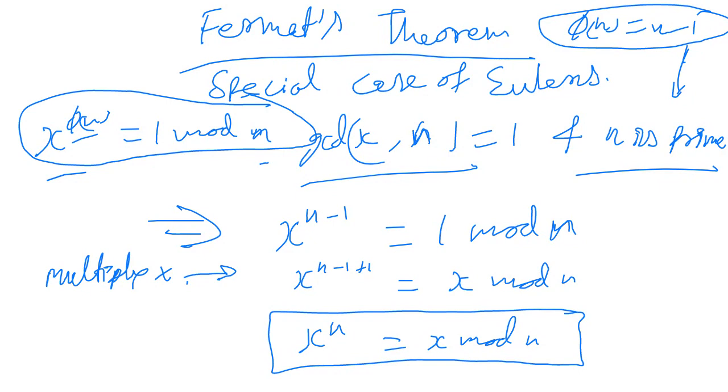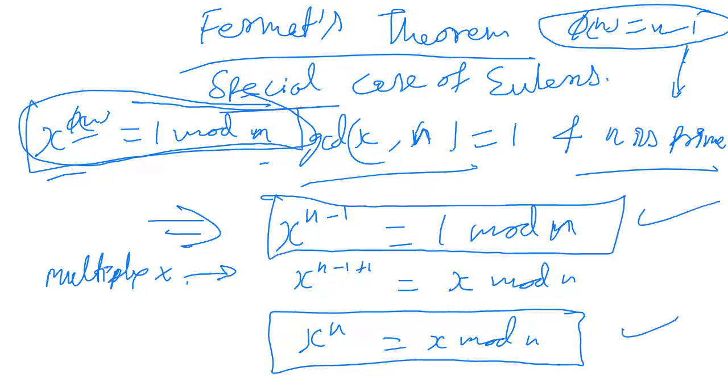Just by multiplying with x, we have derived another statement for Fermat's theorem, which is a little different, that x to the power n equal to x mod n. So both the statements are true. These two are the statements for Fermat's theorem. Is this clear to everyone? Let us move on.